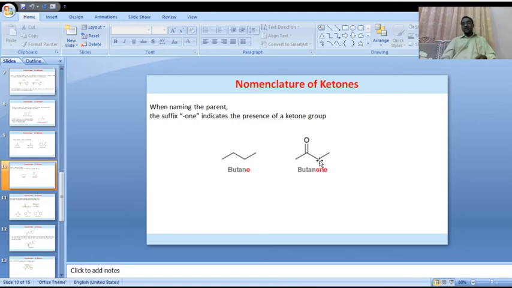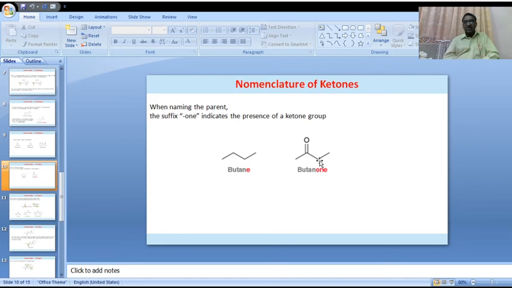In that case, it is known as mixed ketone. In the common system, these ketones are of two types. One is simple ketones. Simple ketones means the center carbonyl functional group is attached to alkyl groups that are both similar.